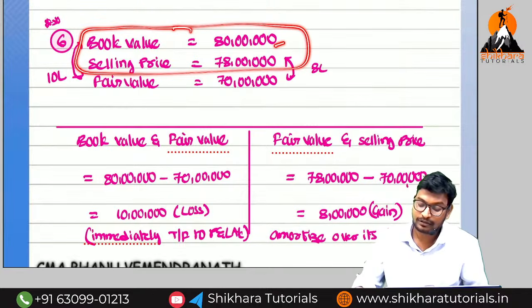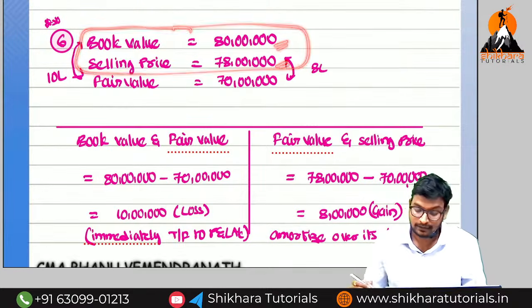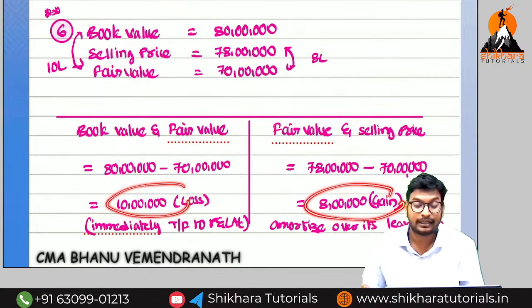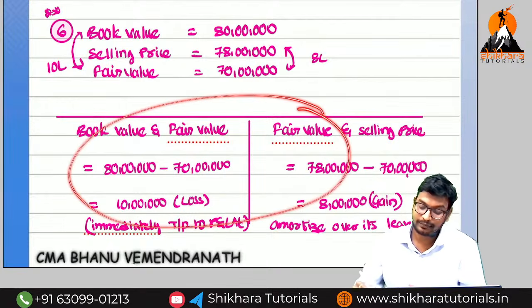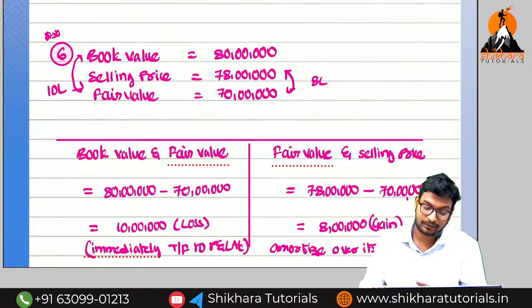Sir, normally if you compare, normally we need to compare with these two items only. So book value is how much, 80 lakhs and 78 lakhs. What is the net loss we are going to get? 2 lakhs. Here also the gain of 8 lakhs and the loss of 10 lakhs. What is the net value of loss we are going to get? 2 lakhs. But we need to show this accounting treatment because he has sold at more than fair value. So the last point is very important.